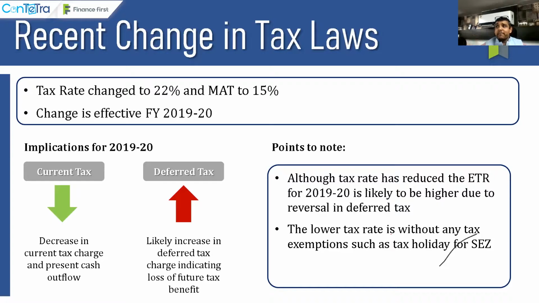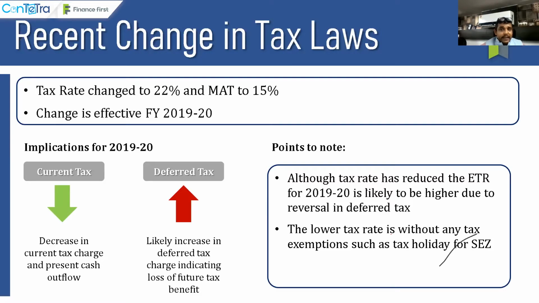Current tax will not have any implication because it will be computed at the rate of 22% plus surcharge and cess. But deferred tax for the current year will be calculated at 20%, but there will be a reversal to the extent of the March 19 deferred tax that we have created, as a result of which all listed companies, all unlisted companies will see an effective tax rate going up significantly for FY 19-20, right?